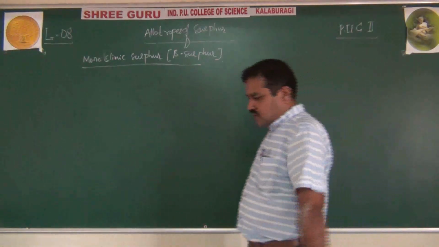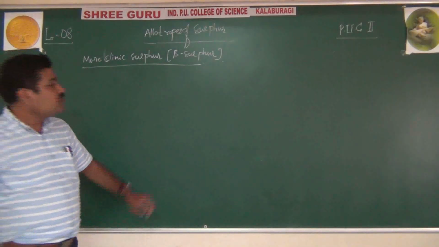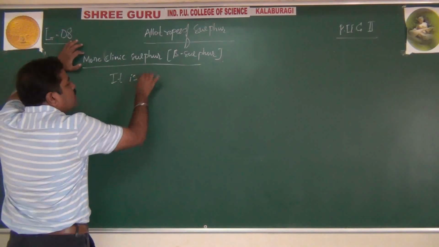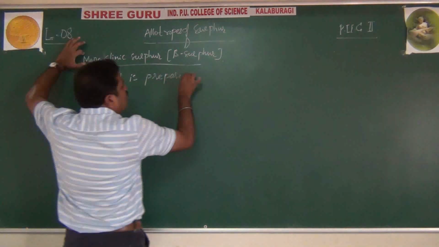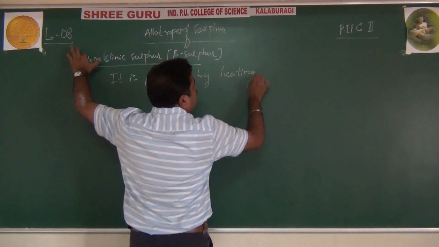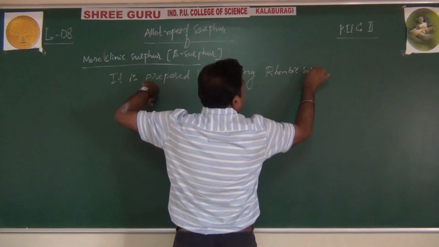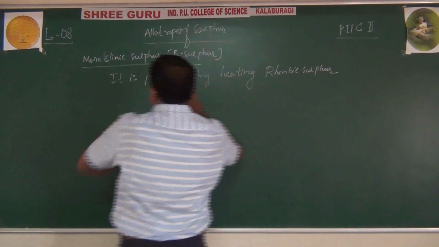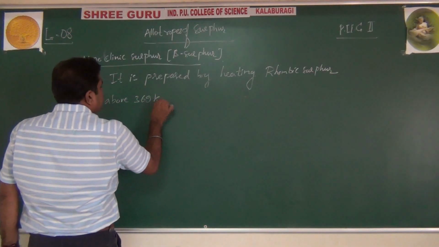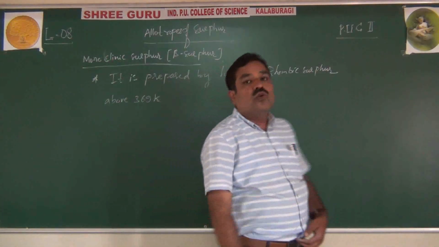This monoclinic sulfur, how is it prepared? It is prepared by heating rhombic sulfur above 369 Kelvin. That means above 369 Kelvin, rhombic sulfur slowly transitions to monoclinic sulfur.